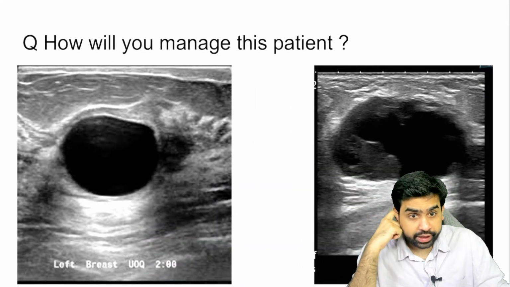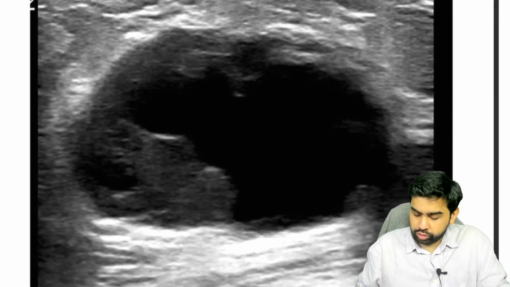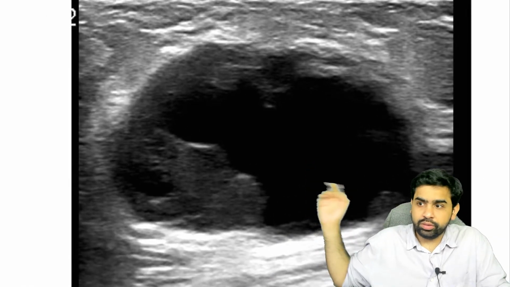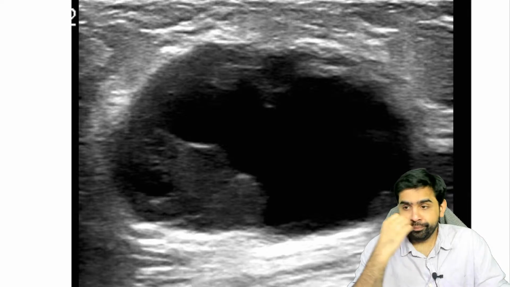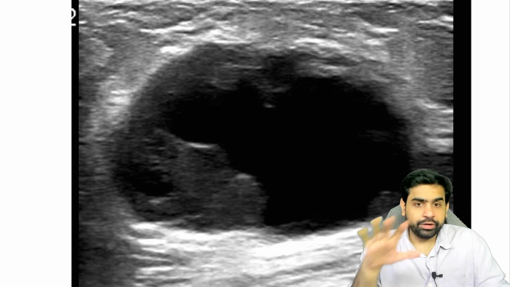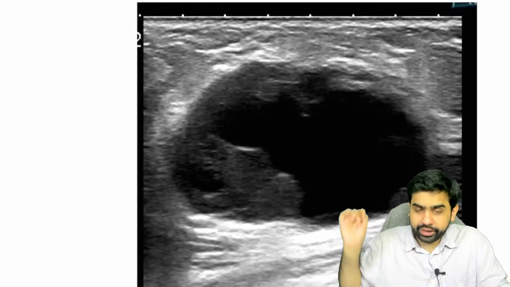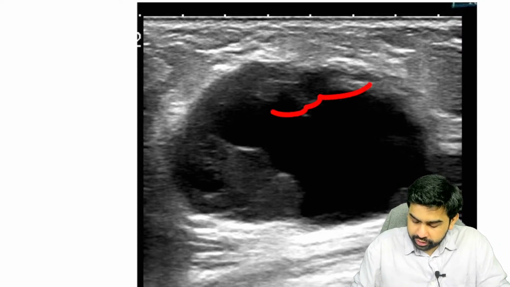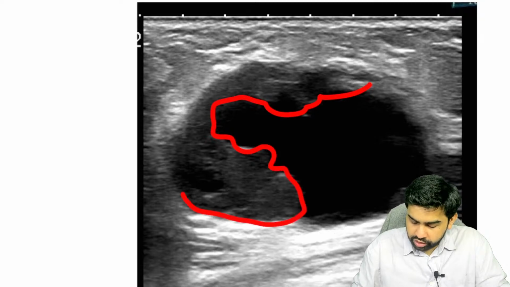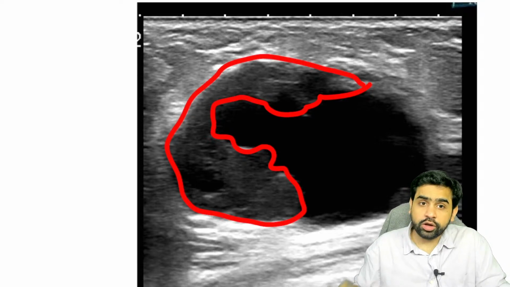Okay, now can you please tell me what is the management of this particular cyst? I hope it's very well visible over here. Simple question, guys. If you're saying aspirate this, no, what you're dealing with is a complex cyst. What are you seeing over here? I hope you're able to appreciate that there is a solid component inside this cyst. This is what is a complex cyst.